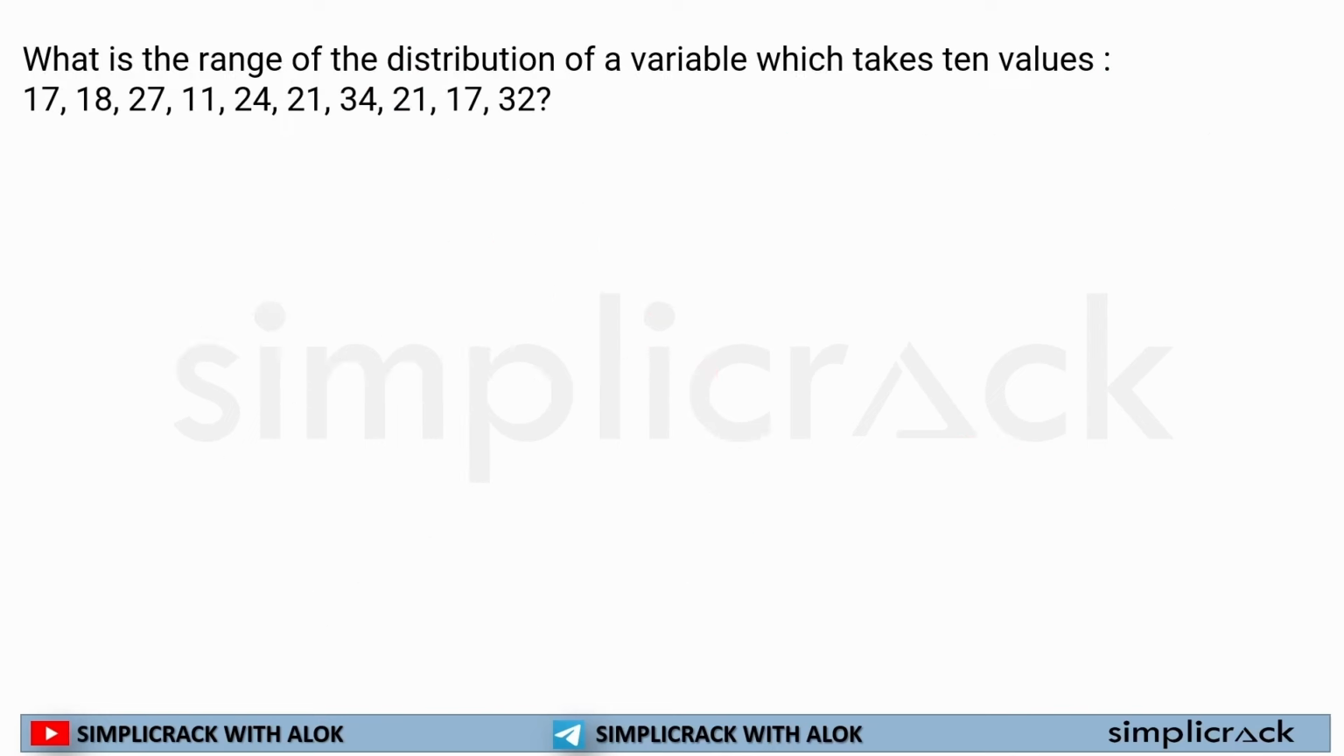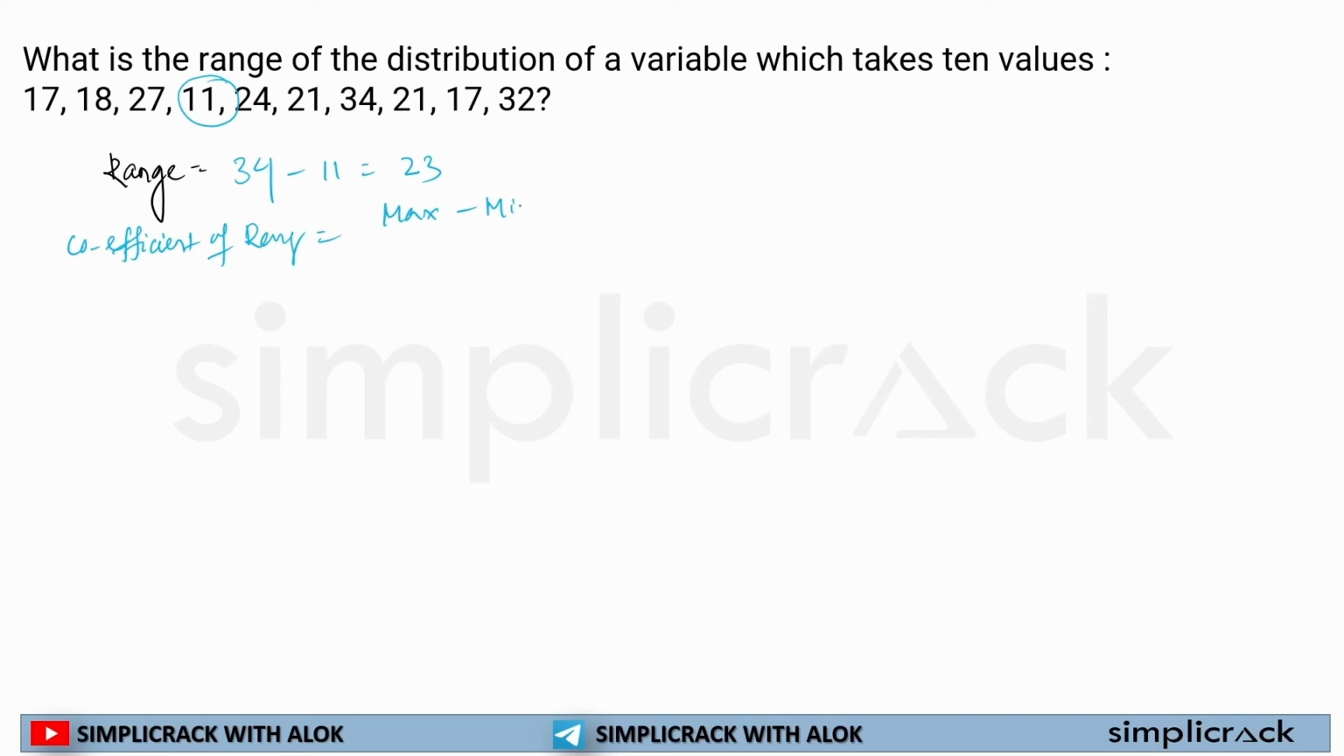Now, what is the range of the distribution of a variable which takes 10 values? So there are 10 values. If I have to calculate the range, I take the maximum value. In this particular given data, the maximum value is 34. Now I have to take the minimum value. Here the minimum value is 11. So the range will be 23. Now if I have to calculate the coefficient of range, how would I calculate?